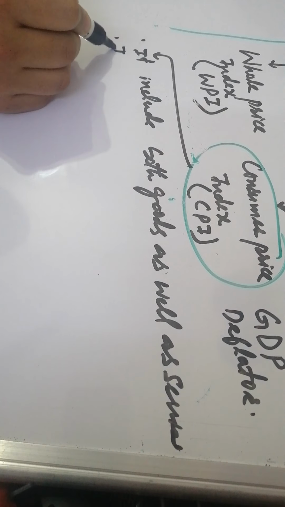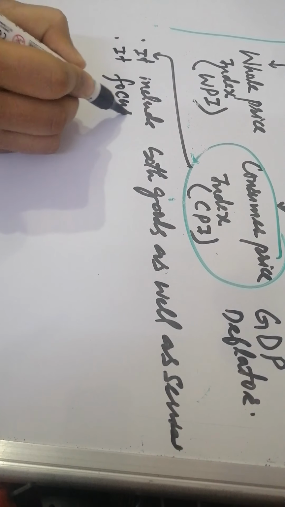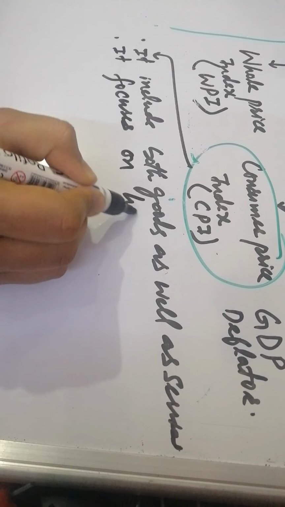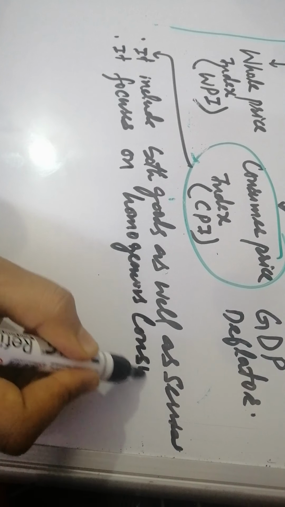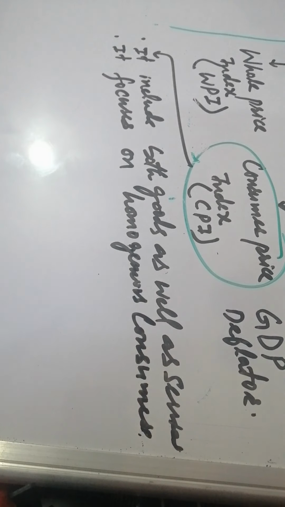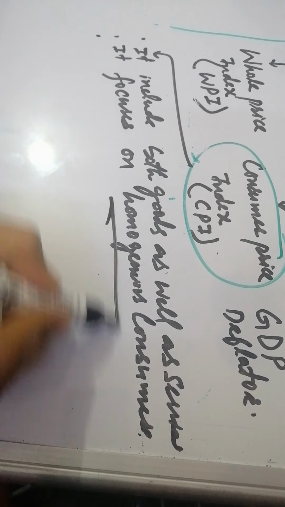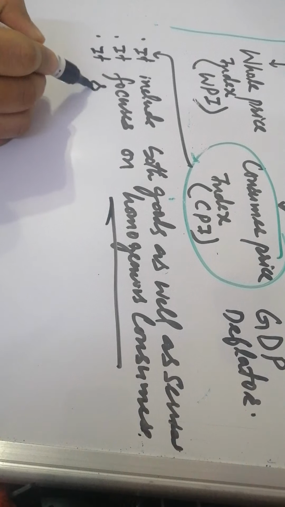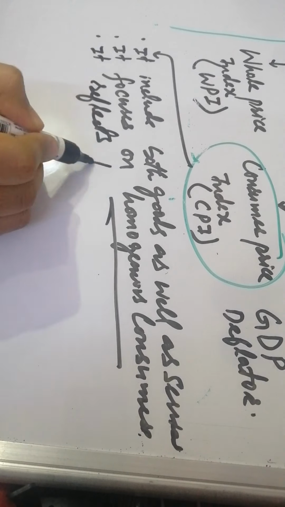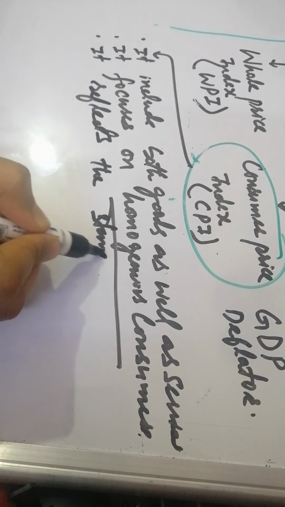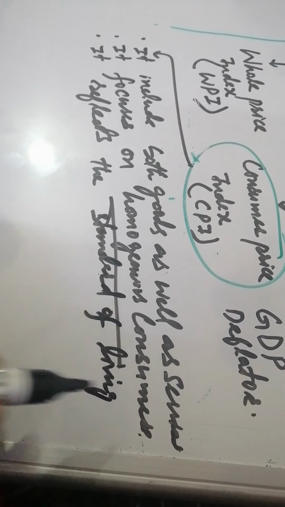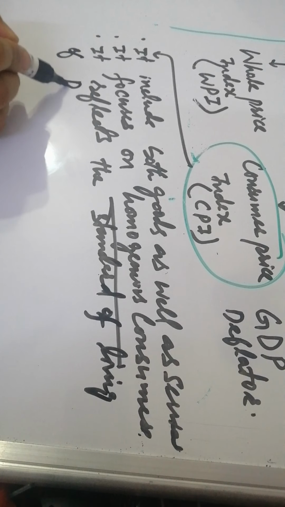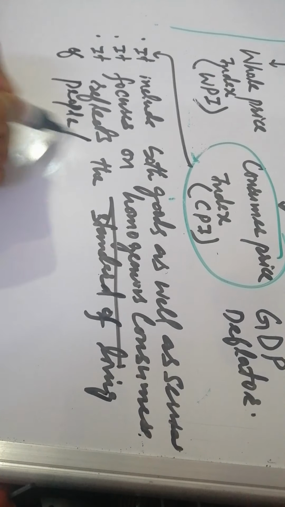And the second point to remember is that it focuses on homogeneous consumers. It focuses on homogeneous consumers, so there is no different basket. If there is a homogeneous consumer, this means that it reflects the standard of living of people or a group of consumers.